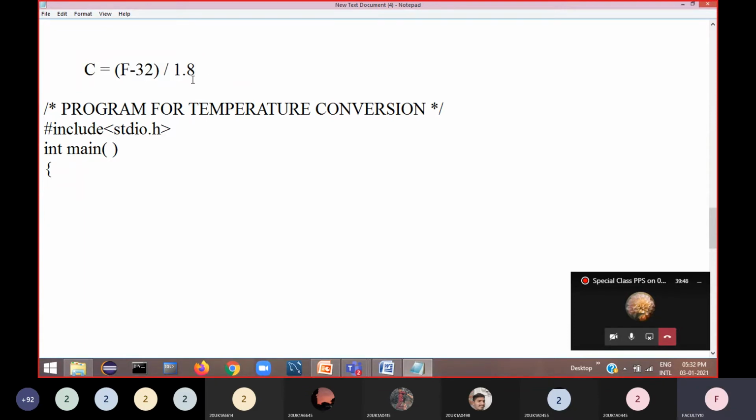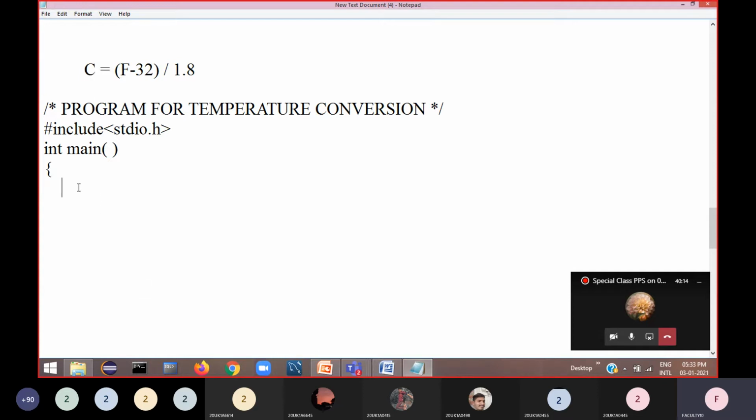Now you have to write the program such that it calculates for the given Fahrenheit temperature. So we require two variables here. From this formula you can understand what variables are required. One is the Fahrenheit temperature and another variable is for storing the Celsius temperature.